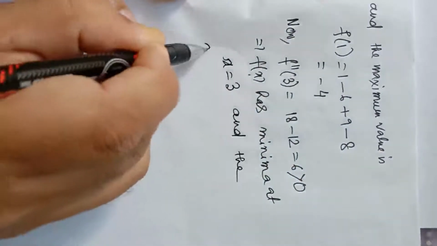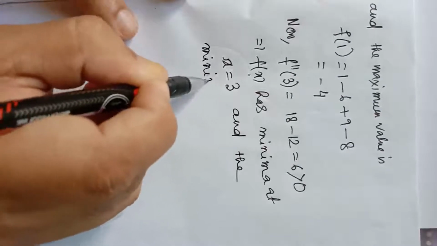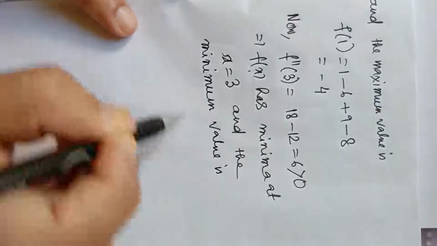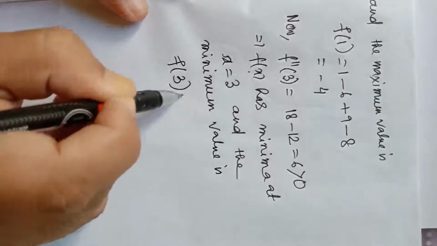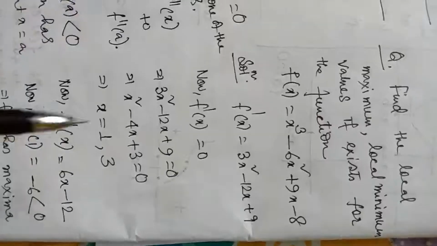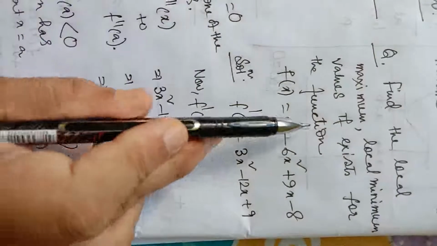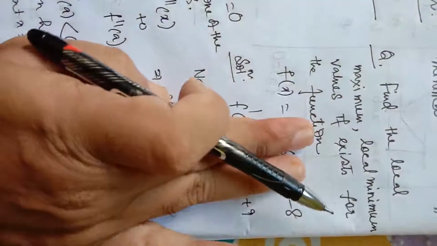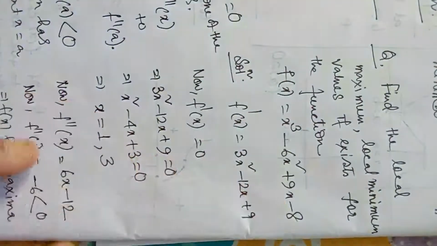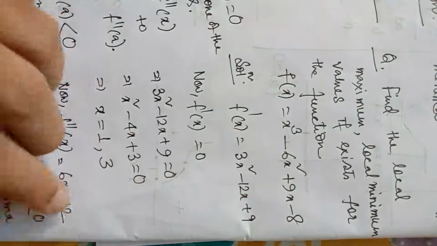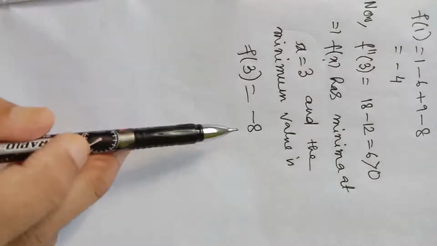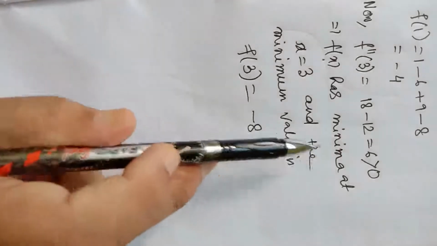And the minimum value is f of 3, which is equal to 27 plus 27, 54 minus 54. These 3 terms will get cancelled, so the answer will be minus 8. f of 3 equal to minus 8. So this is the minimum value, that is the local minimum value of the function at x equal to 3.